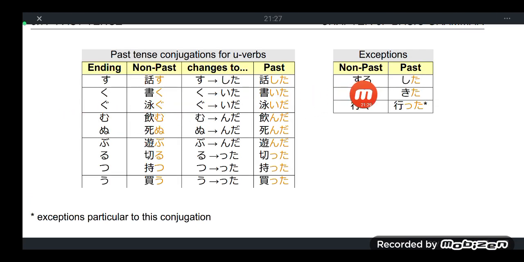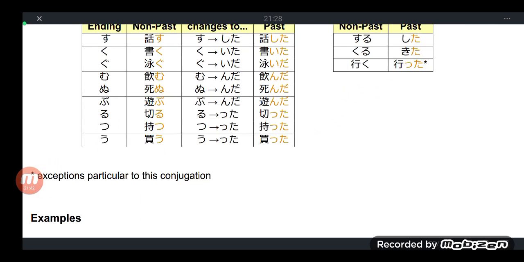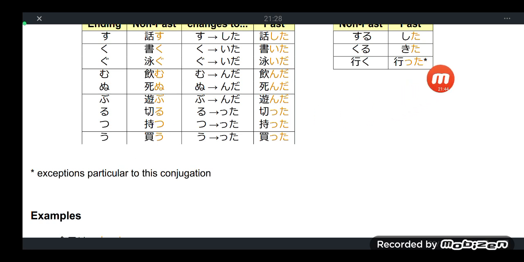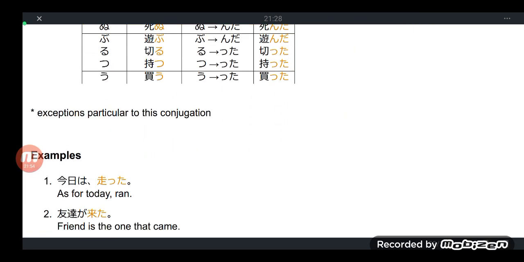In the table here, you can also see suru becomes shita, kuru becomes kita. You can also apply the rule of extracted stem plus ta. And there's an asterisk here for the iku transformed to past tense itta, an exception particular only to this conjugation or sub-lesson.